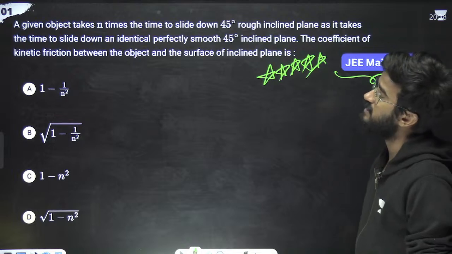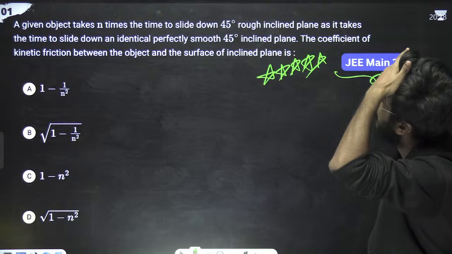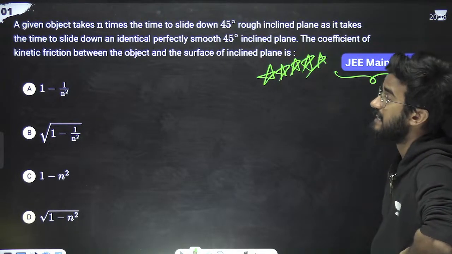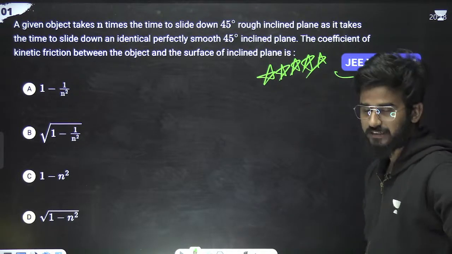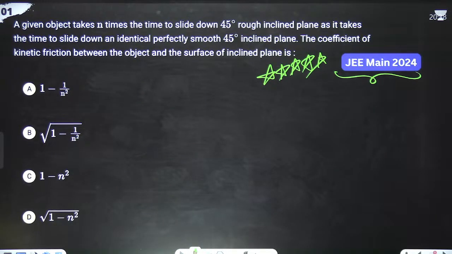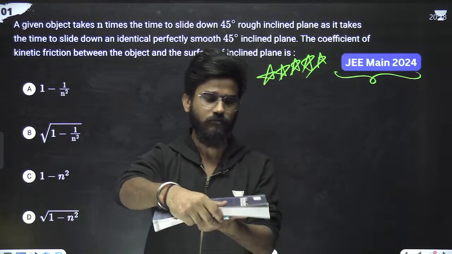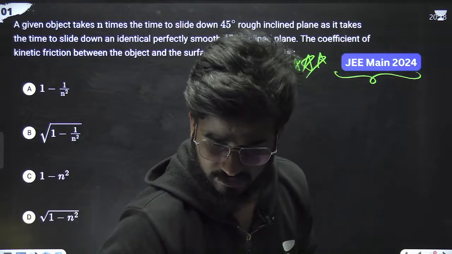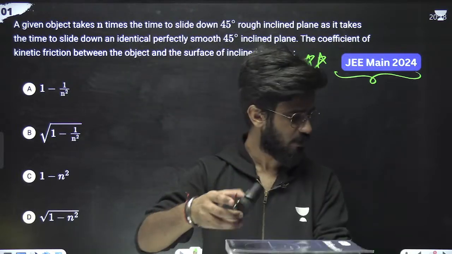So what is the problem? The question says that an object takes n times the time to slide down a 45-degree rough inclined plane as it takes to slide down an identical perfectly smooth 45-degree plane. Means I have one plane. Suppose that this is the inclined plane, and suppose I have an object, this object.